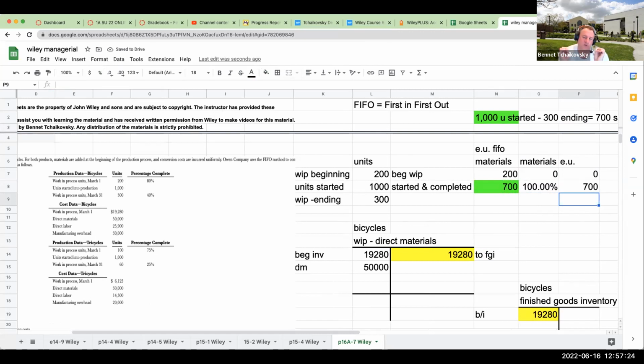So again, we want to try to basically say started and completed. How many did we start and complete? Well, we started with 1,000. We ended up over here having 300 left. So how many did we start and complete? It's going to be 700.